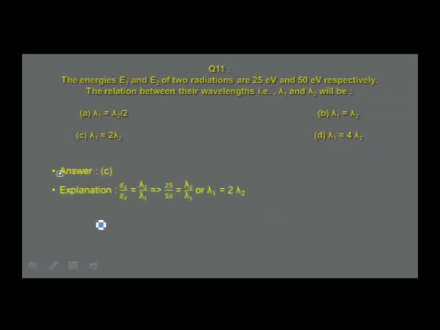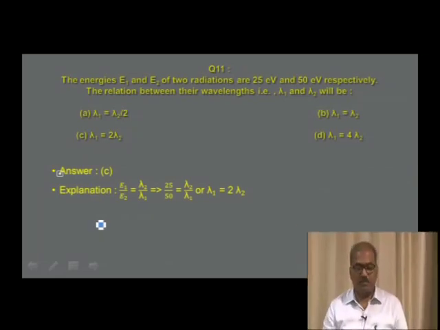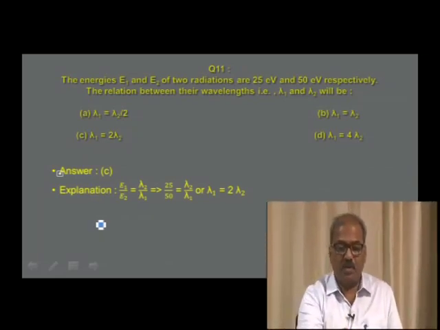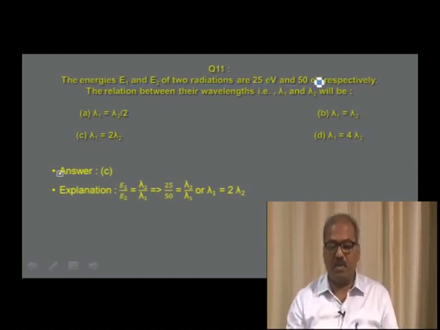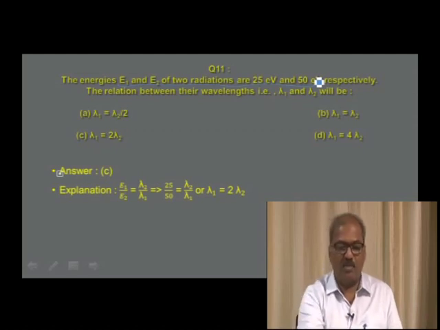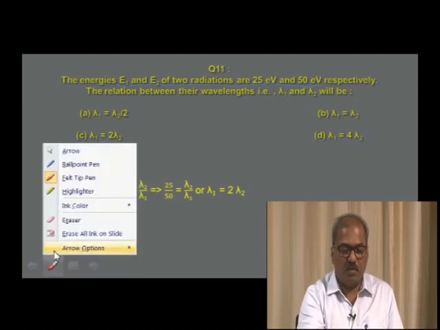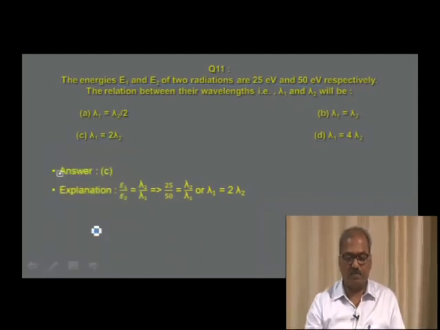The answer I have given: E1 by E2 is equal to lambda 2 by lambda 1. E1 and E2 values are given as 25 electron volts and 50 electron volts. Substitute the values in this expression. 25 by 50 is equal to lambda 2 by lambda 1, or simplify, you get lambda 1 is equal to 2 lambda 2. Therefore the answer is in option C. So therefore we go to the next question.